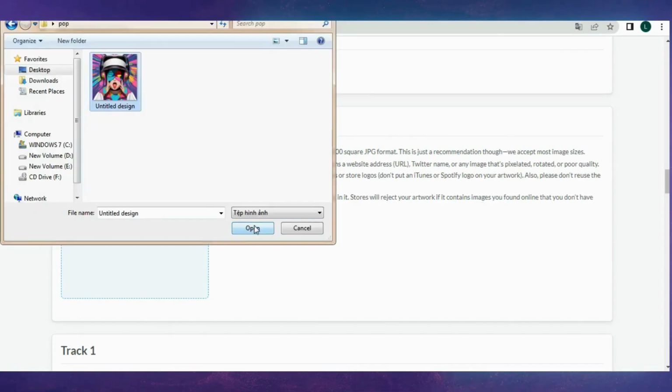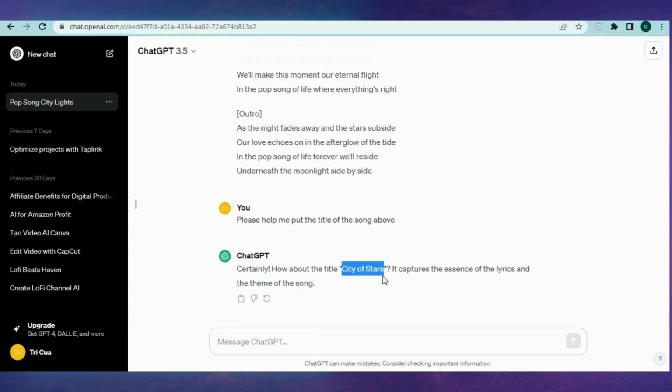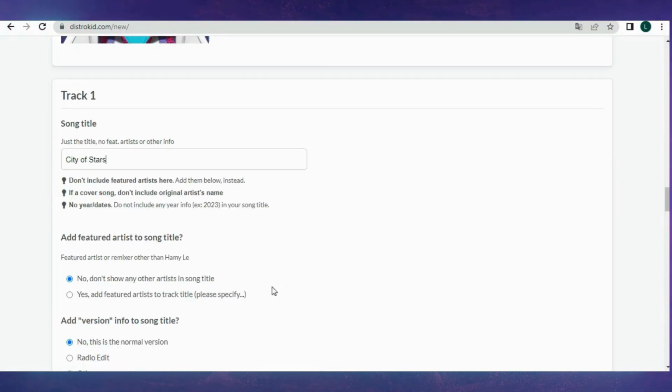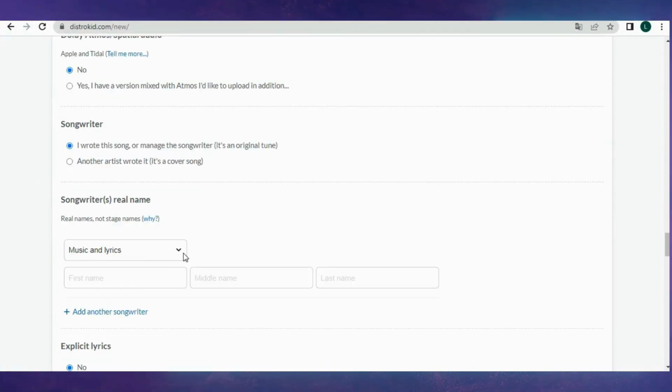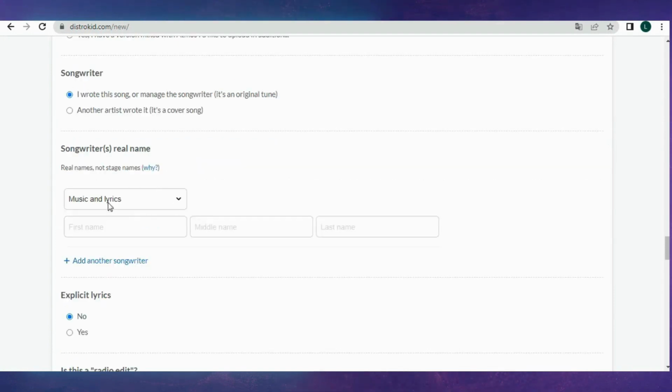And upload the song cover image. In the Song Title section, you can either set it yourself or ask Chat GPT to set it for you. Next, upload your song in MP3 format. Skip the next settings until you reach the Instruments section. Choose This Song Contains Lyrics. Then, add credit information, especially the author of the song. Since you own all commercial rights to the songs, enter your first and last name.